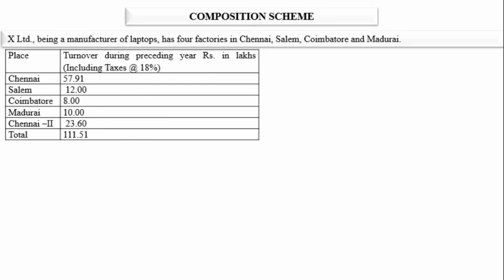Now place and turnover during the preceding year, rupees in lakhs including tax at 18%. Chennai total turnover 57.91 lakh including tax of 18%. Salem 12%. Coimbatore 8. Madurai 10. And Chennai 2, 23.60. Total 111.51 lakhs of rupees.